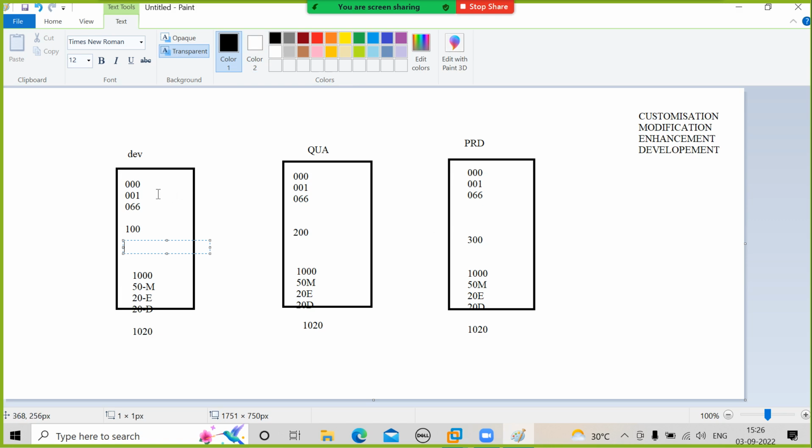If I got 5 problems here when I am upgrading the development system, whatever problems I got, I have time here, so I can recognize the problem and give the solution. Next time on quality it is the same, I'll get those 5 problems, and you already know the problem, so the solution will be finished within 1 hour. If you do the same thing on production, there also you'll get 5 problems, and you have already solved them 2 times. Will you take more time to do the changes?